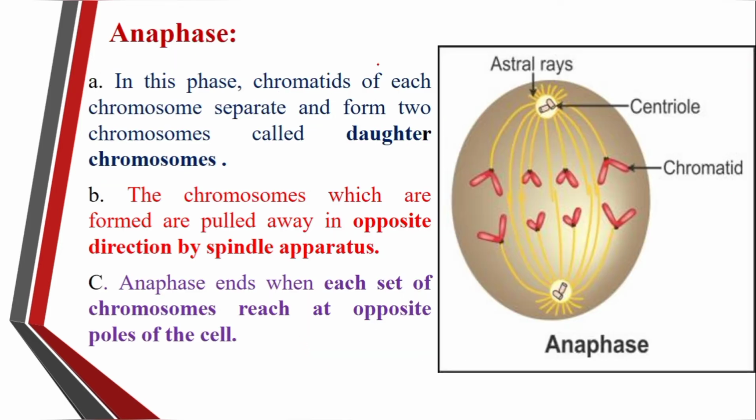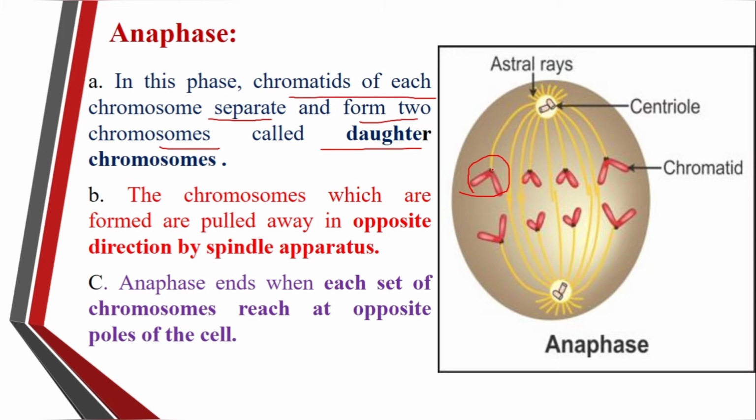The next one is the anaphase. What happens in the anaphase? In this anaphase, the chromatids of each of the chromosomes separate and form two chromosomes. That is called a daughter chromosome, a sister chromatid. These chromatids start to pull away from the center towards the opposite pole.